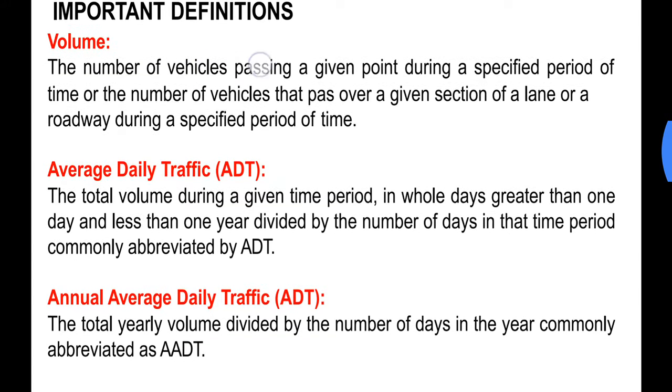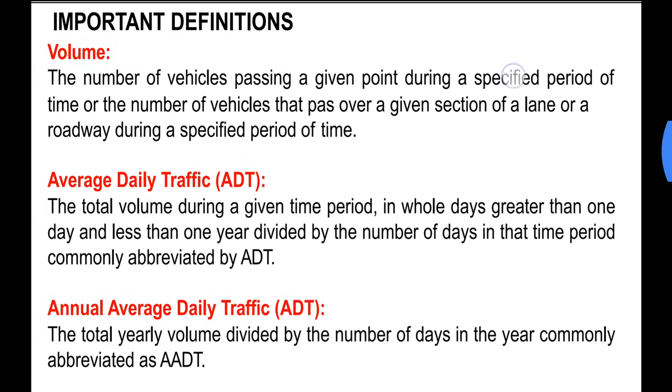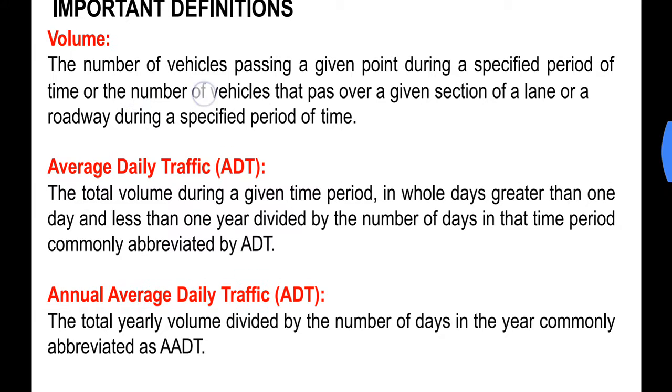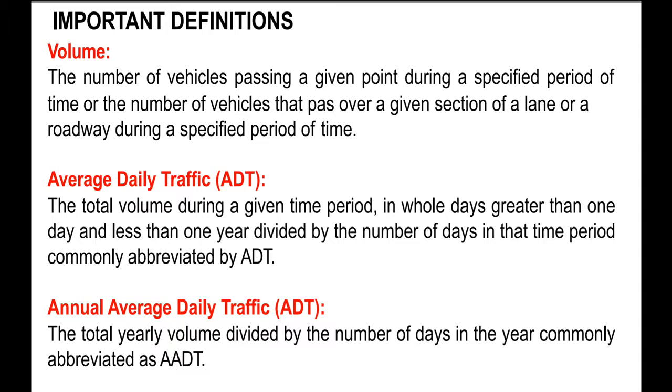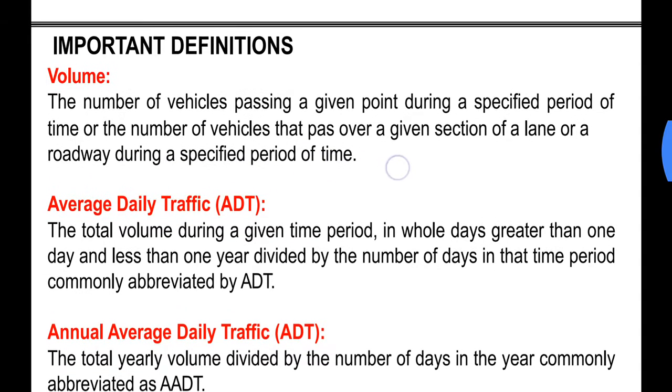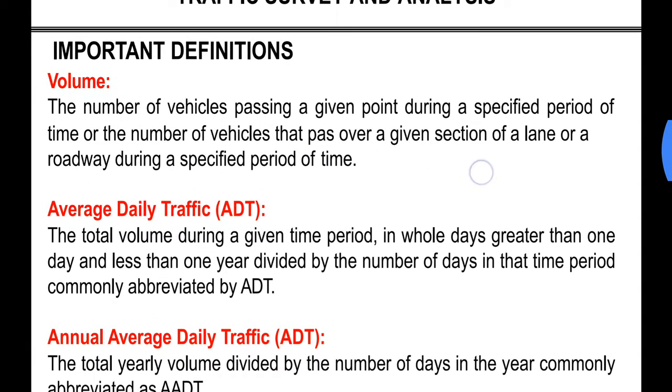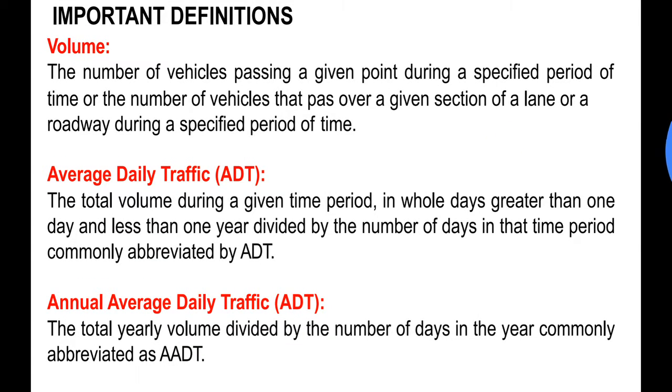The number of vehicles passing a given point during a specified period of time, or the number of vehicles that pass over a given section of a lane or a roadway during a specified period of time. So volume is nothing but the number of vehicles that pass through a single point in some given time, or it might be the number of vehicles which pass through a section of road in the specified time. This is nothing but the traffic volume.